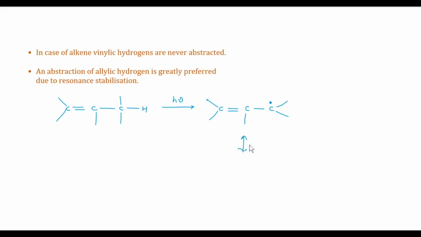The resonating structure of this allylic radical is: there is a new radical here, here is the double bond, and this methyl. So allylic rearrangements are common in these cases.